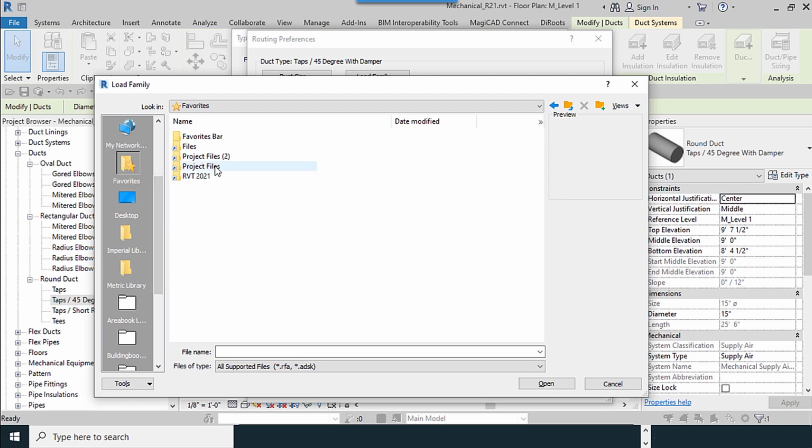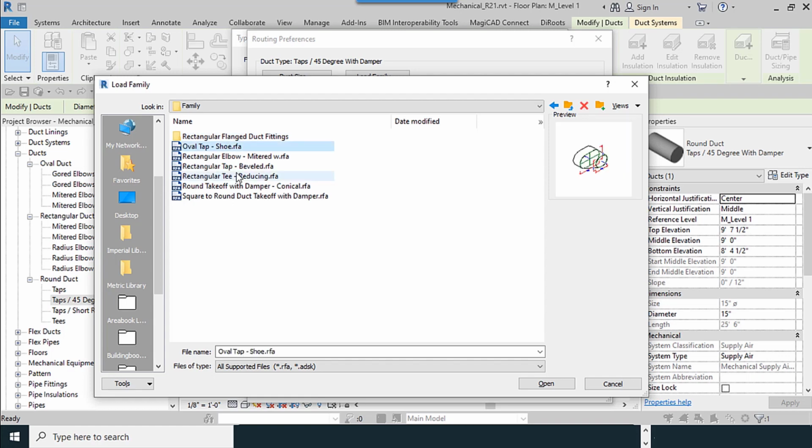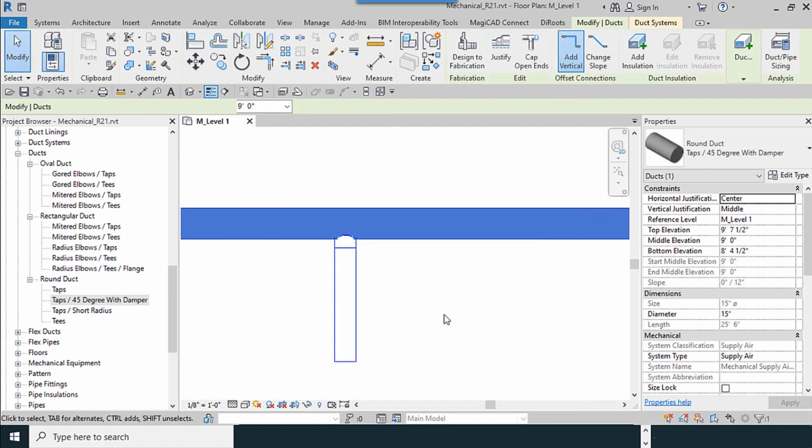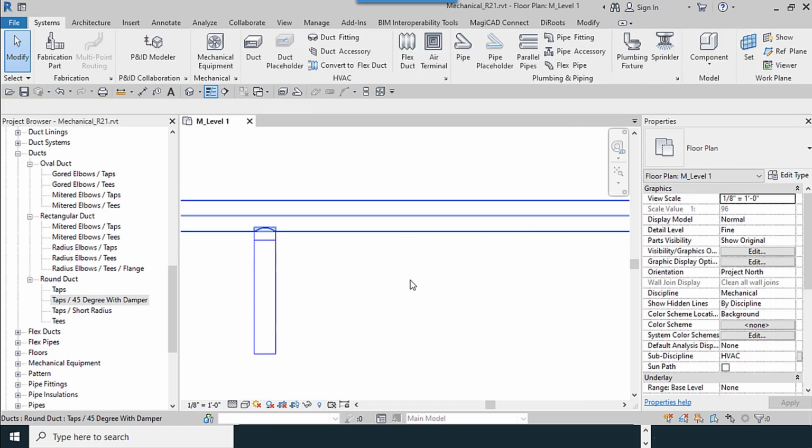I go to the favorites folder for mine. Different types of connections are available here. I use this one, add to the software. In the junction, I use round takeoff with damper, conical standard. Okay, and leave the rest of the options.